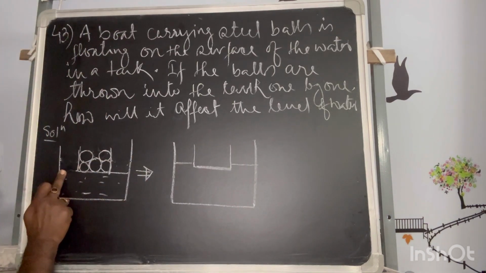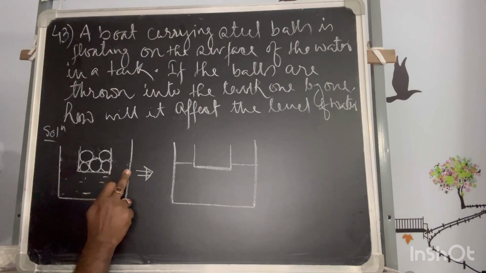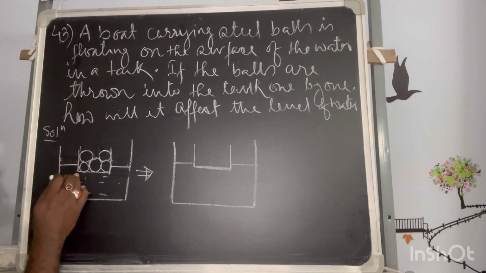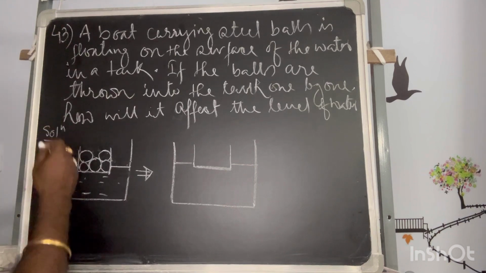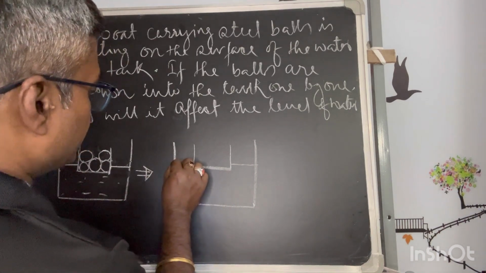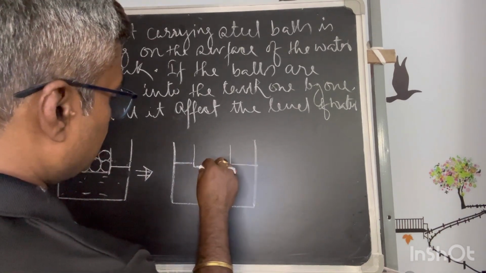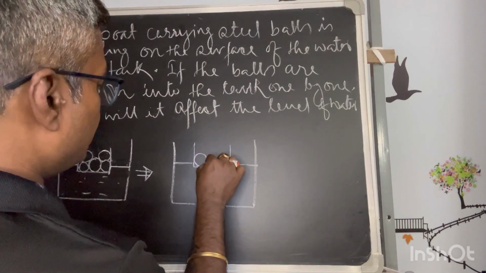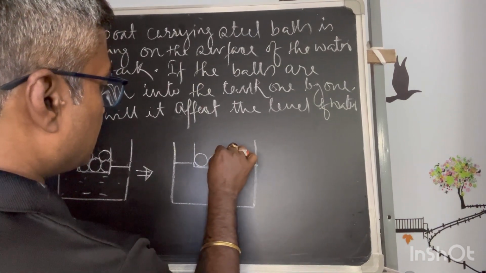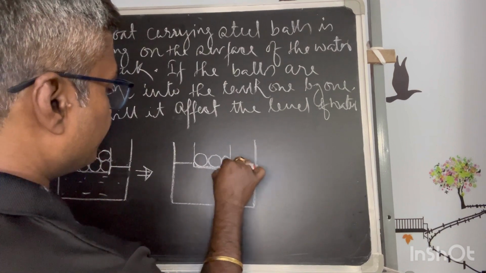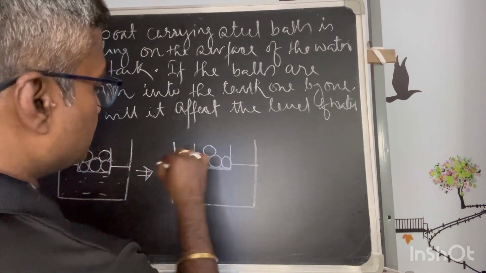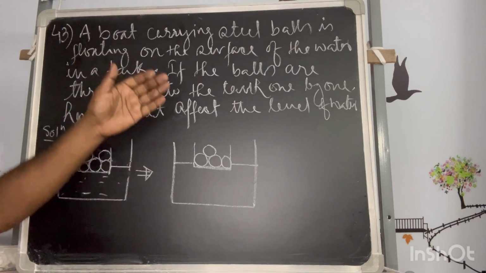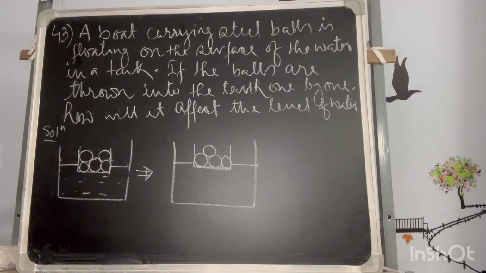Floating means some part at least has to be submerged. Then, whether the boat will go up due to the lesser number of balls or higher number of balls, we don't know. One ball is dropped, there could be the possibility that the level will go up or down, and that is what you have to think.